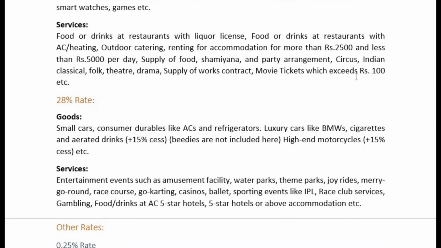So movie tickets which exceed 100, this is what we have been discussing. Then 28%, 28% is the highest tax slab in GST. Okay, 28%. Goods: small cars, all the cars that you see, small cars, consumer durables like ACs and refrigerators, 28% tax rate.